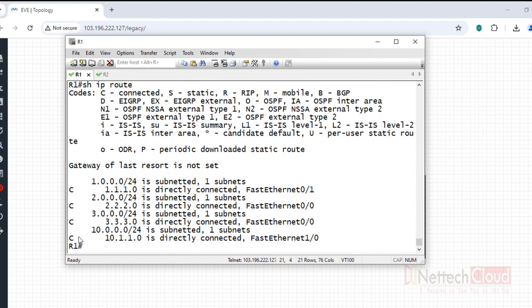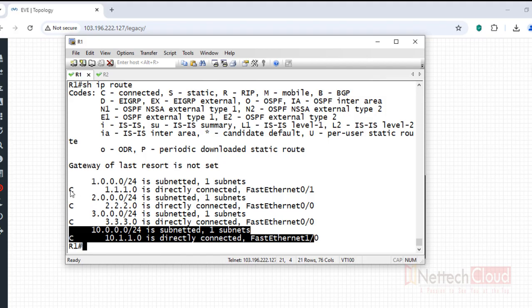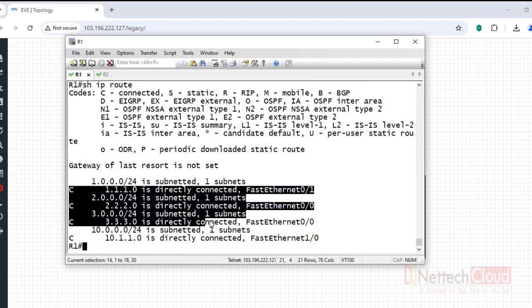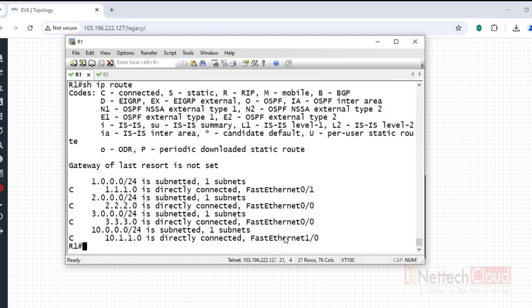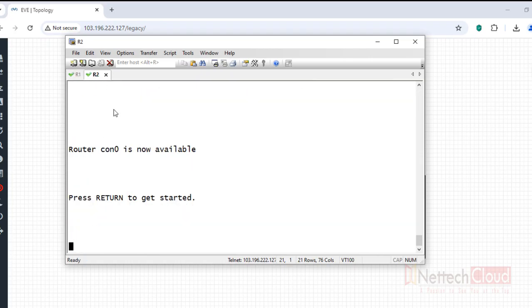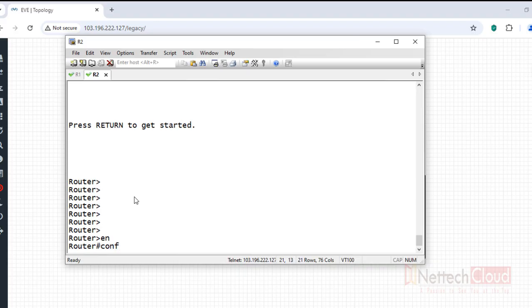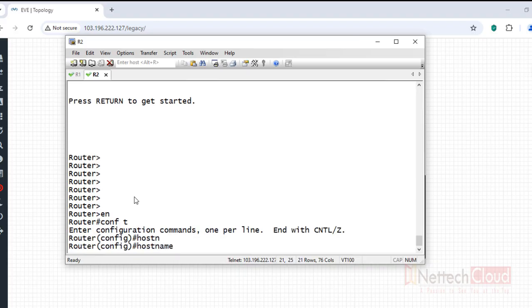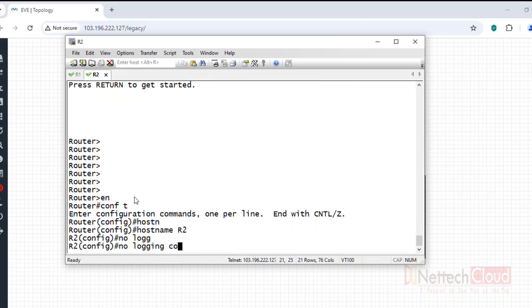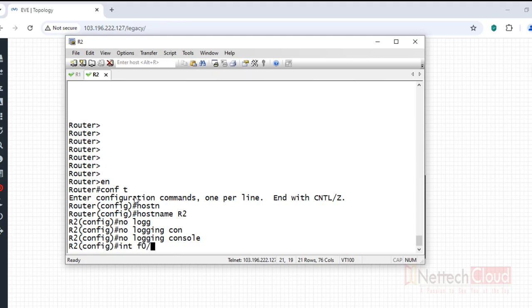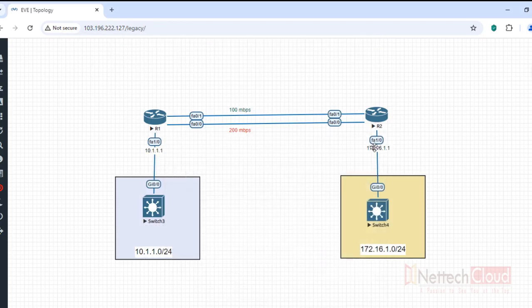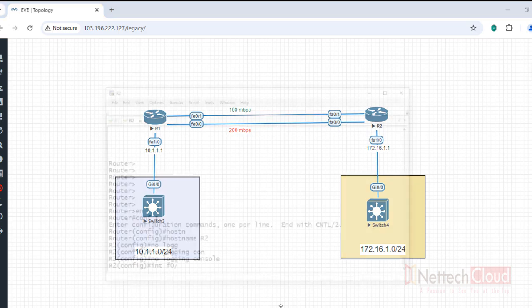So 10.1.1 is the LAN interface, forget it, and then it looks like there are total 3 external interfaces, WAN ports, but in reality there are only 2 ports. Exactly in the same way I'm going to configure R2 also. Once interfaces are up, then I will show you routing part. Host name R2, no logging console, just to turn off. F1/0 is the LAN interface.